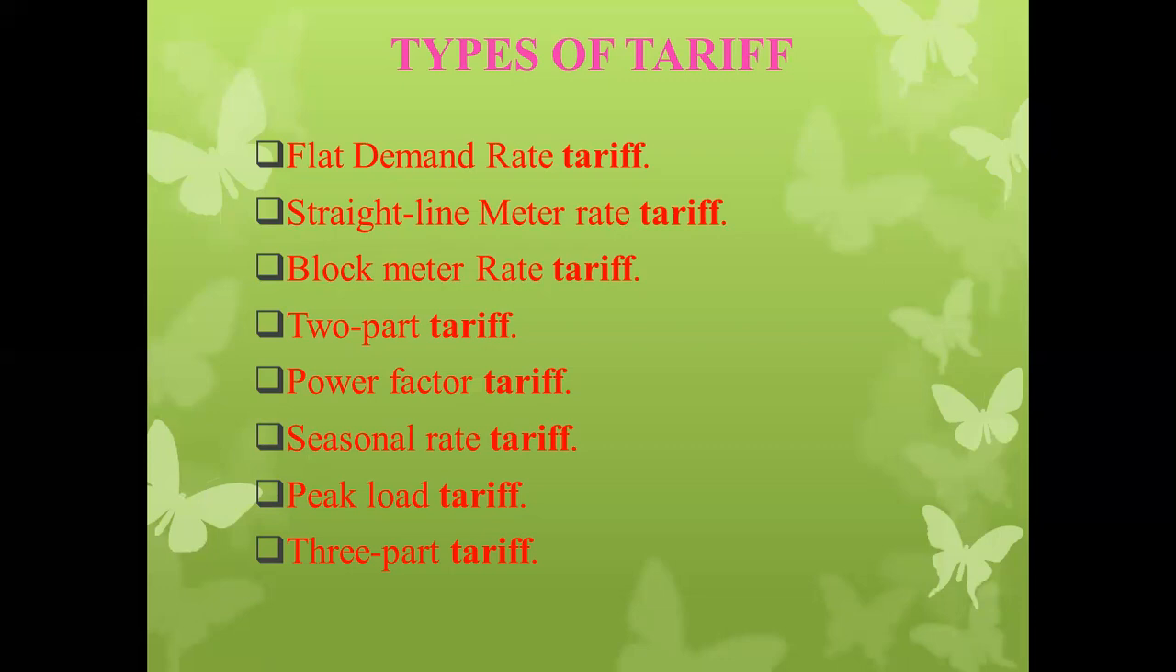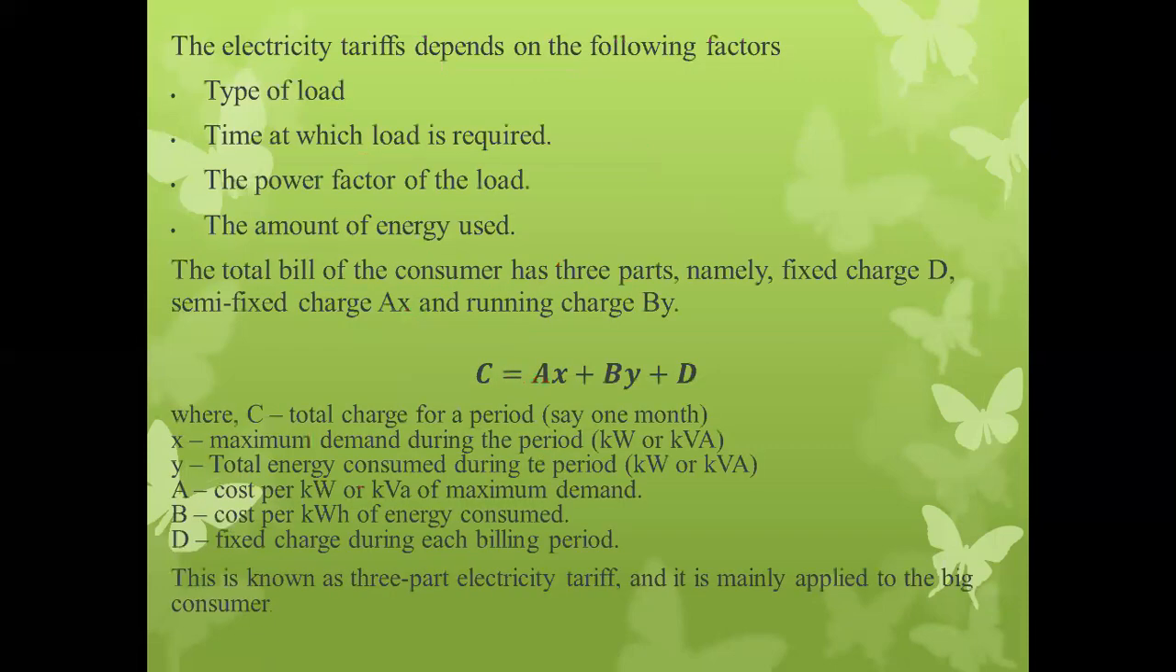Okay, so see over here the flat demand rate tariff, straight line meter rate tariff, block meter rate tariff, two-part tariff, power factor tariff, seasonal rate tariff, peak load tariff, and three-part tariff. These are the various types of electrical tariff. As we know, the costing of electrical energy generation depends upon three types of factor: fixed cost, semi-fixed cost, and running cost. So the generation of electricity cost must include the fixed cost, semi-fixed cost, and running cost.